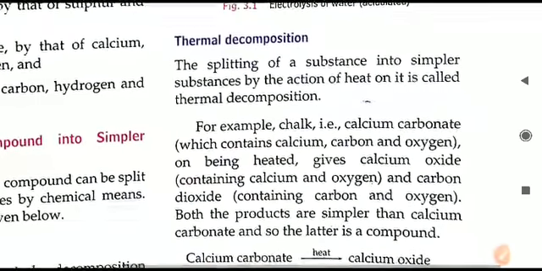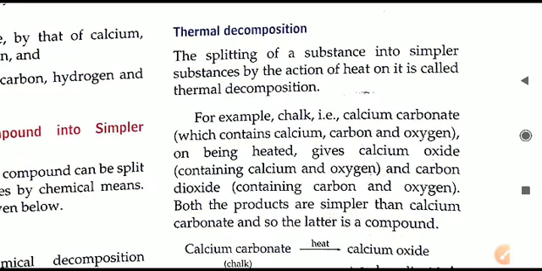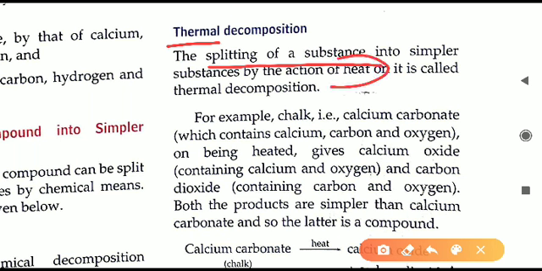After this, the second kind of compounds which can be broken down is by thermal decomposition. Thermal means by the application of heat. By heating something we are breaking it down. So if a substance on heating breaks down into smaller substances, it is called thermal decomposition.